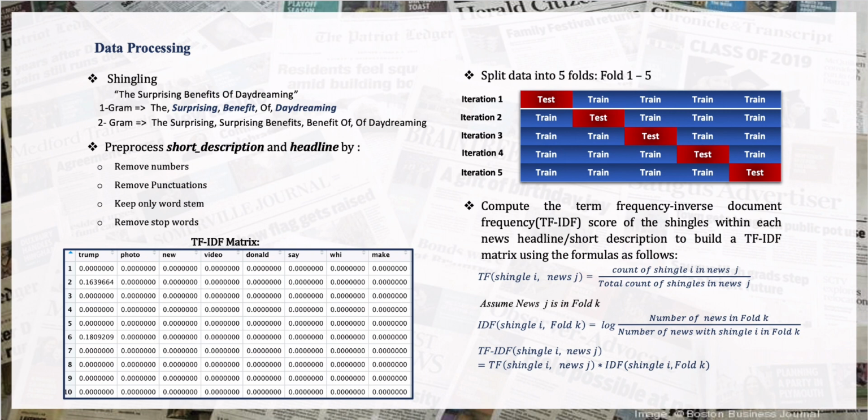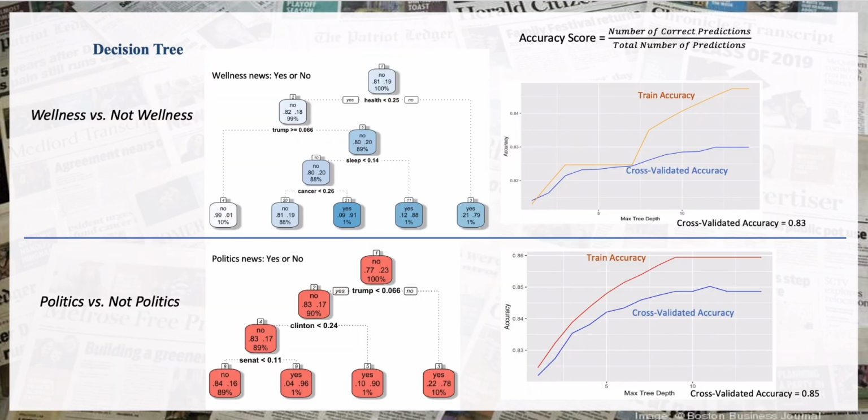TF-IDF matrix is shown on the bottom left, with each column representing a shingle and each row representing a news. For column I and news J, the value is the TF-IDF score of shingle I in news J. TF-IDF score is term frequency times inverse document frequency. Feel free to pause here to take a look. Let's move to model design.